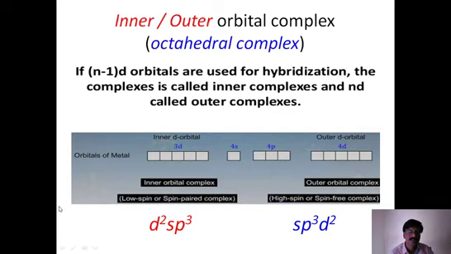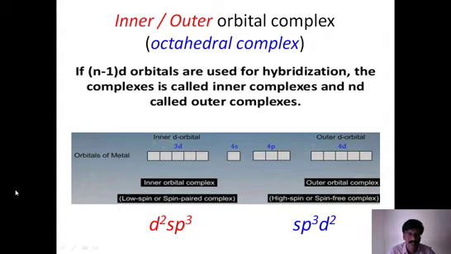The point is simple. Low spin means spinning of electron is considered based on the number of unpaired electrons, single electrons. Unpaired means single. So if a single electron is present, then it has some spin value. If two electrons are paired up, then the two spin values get cancelled.